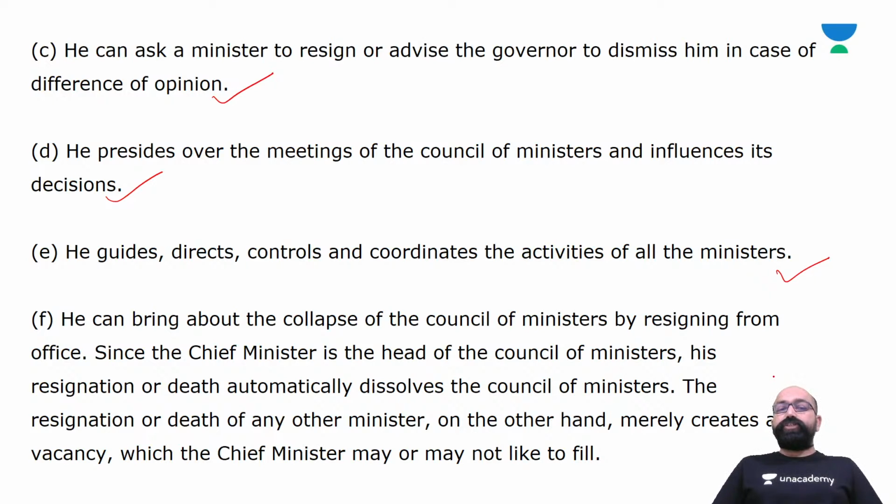Since the chief minister is the head of the Council of Ministers, his resignation or death automatically dissolves the Council of Ministers, while the resignation or death of any other minister merely creates a vacancy which the chief minister may or may not like to fill.